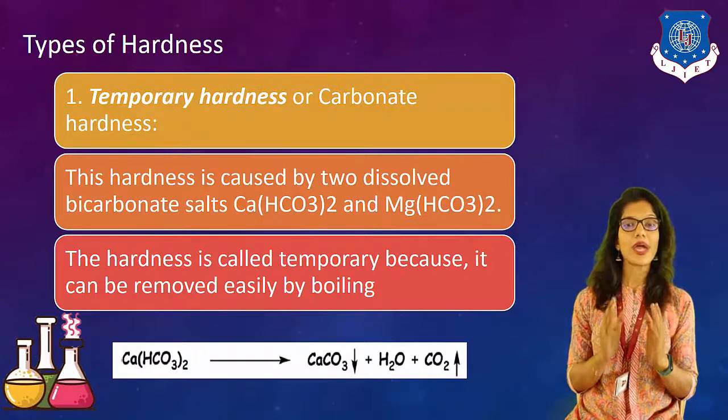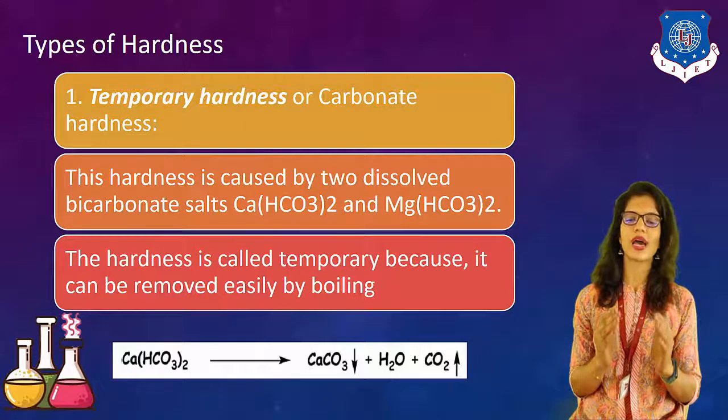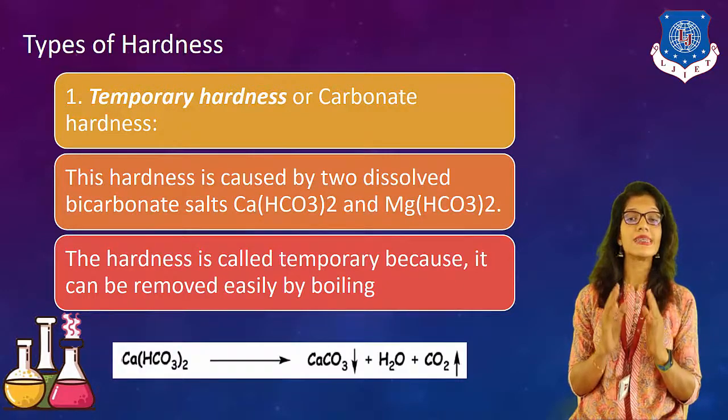There are two types of hardness. Number one, temporary, and number two, permanent. Temporary hardness is also known as carbonate hardness. When we have water which contains Ca(HCO3)2 and we heat it, it converts into CaCO3, H2O and CO2.